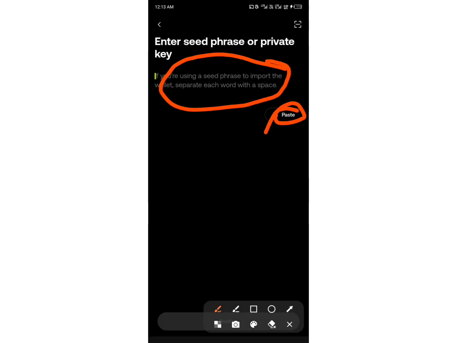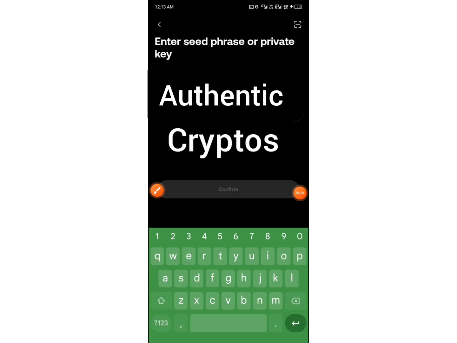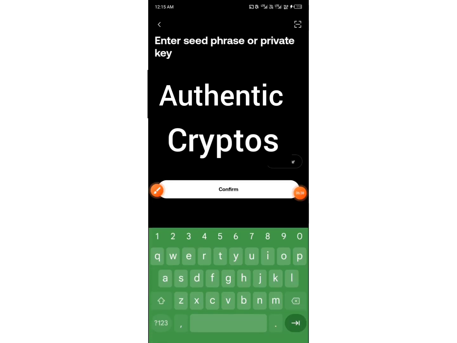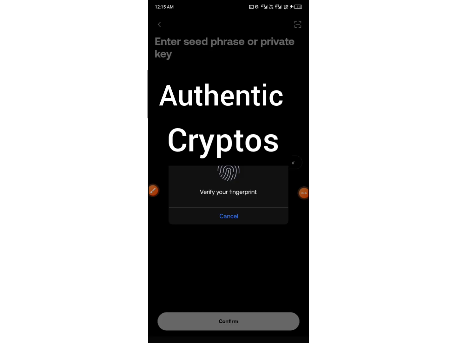All right, so let me just pause this video and paste my own, then we'll proceed. Okay. All right guys, so I'm now done putting my own seed phrase. The next thing for me to do now is to click on this confirm button. Sorry guys, so I'll click on confirm right here. Then they say verify your fingerprint, and I'll verify my fingerprint.